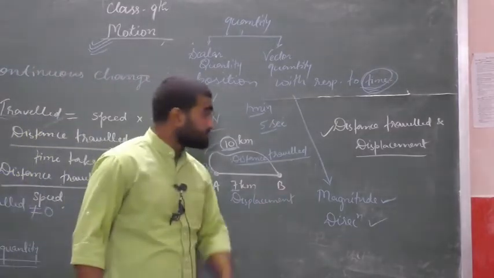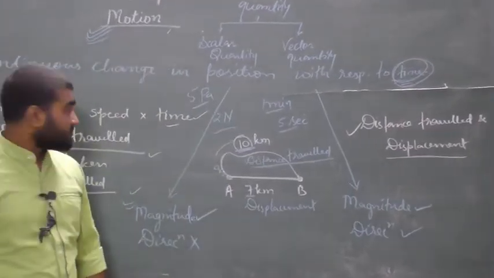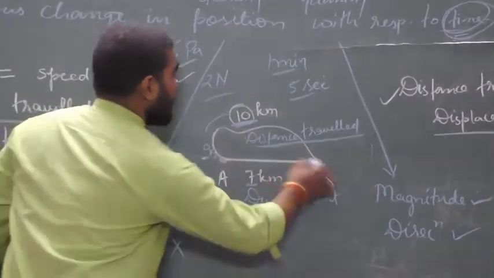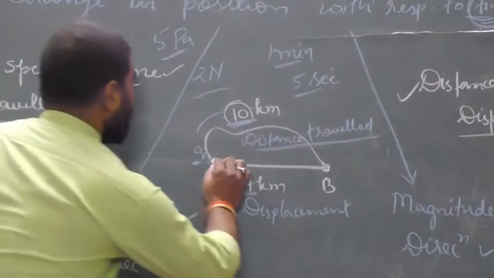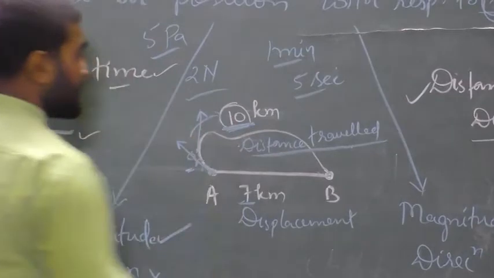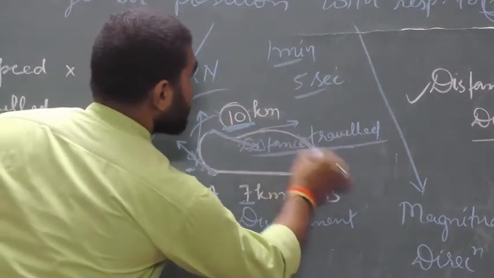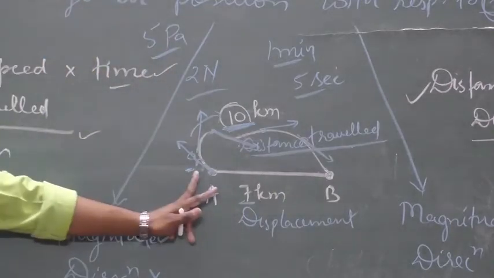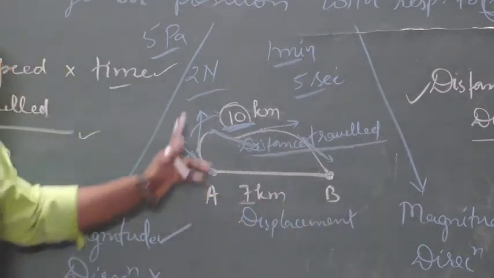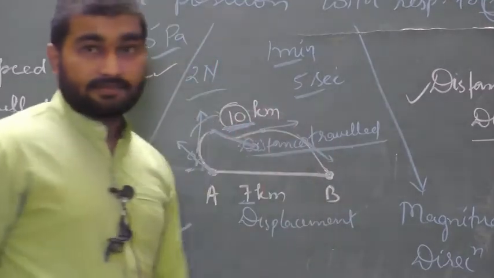So what is direction? Here magnitude is 10 kilometer. And see here, if this body starts to move from A to B, here it is moving in this direction, at this point in this direction, in this point in this direction, here in this direction. It means this body is continuously changing its direction.